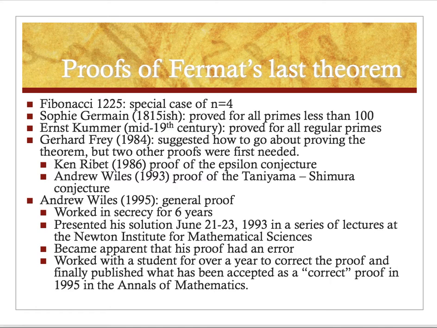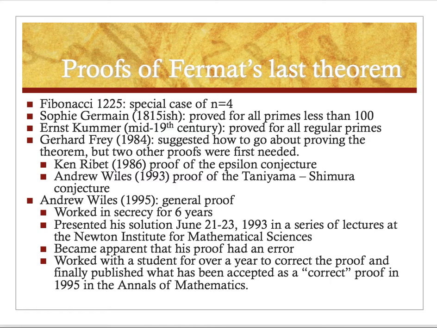So some things happened over the years. We have Fibonacci, who well before Fermat had considered the same thing. In 1225, he proved it was not possible for the special case of n equals 4. Sophie Germain, who we're going to talk about in a couple of weeks, one of our famous female mathematicians, around 1815 did a proof for all primes less than 100, with the exception of 2. Ernst Kummer, in the mid-19th century, proved it for all regular prime powers of n.